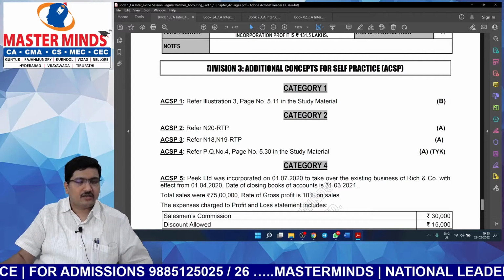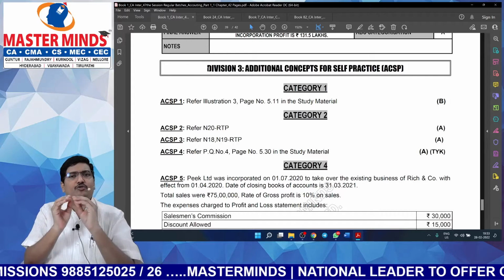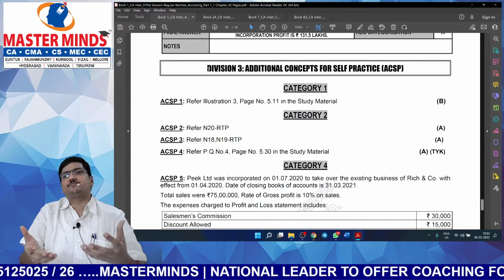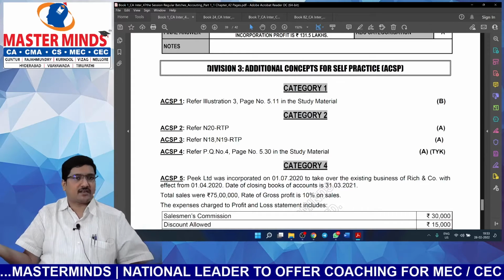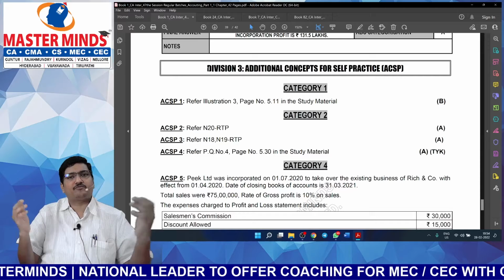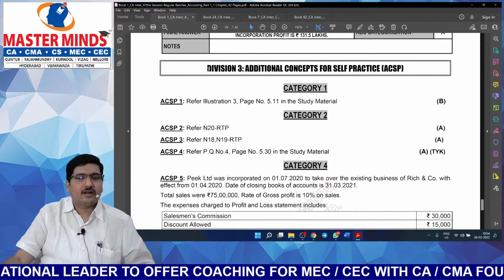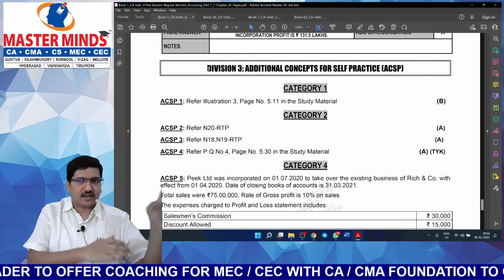Is it right or not? In ICAI sources, you will definitely find some small illustrations which are very basic in nature. With the knowledge of our masterminds material, you can comfortably answer that problem even if it is given in the public exam. Generally, such kind of small problems will not be given. Even if it is given, yes, you can answer it on your own. Now tell me, is it really required to include such kind of problems also in CRD and assignment?